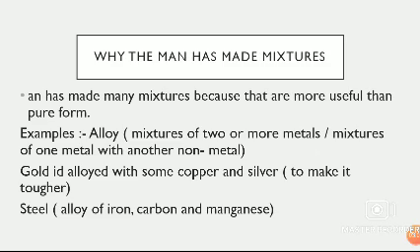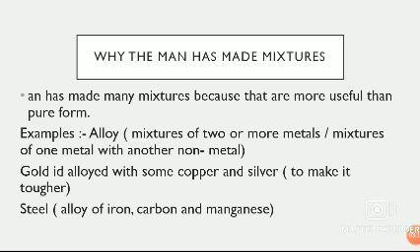I repeat, what is an alloy? When you mix two metals together or when you mix a metal with a non-metal, that mixture is called an alloy. And why do we make alloys? Because they are more useful as compared to pure metal. For example, gold is alloyed with some copper and silver. Pure gold is very soft, so gold is alloyed with copper and silver. We mix some copper and some silver in gold to make it tougher, to make it stronger.